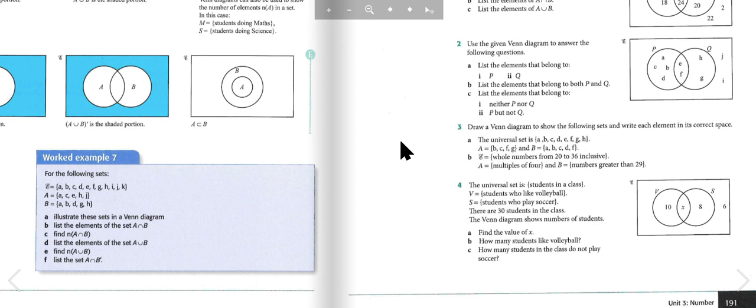Okay, on to the second Venn diagram. E is the whole numbers from 20 to 36 inclusive. A is the multiples of 4, and B is the numbers greater than 29. So here is the second Venn diagram.